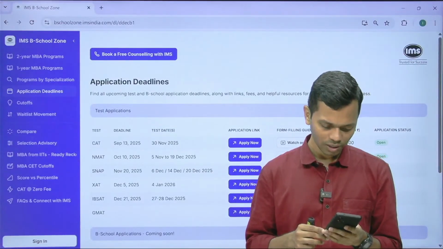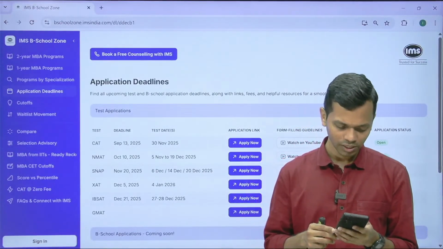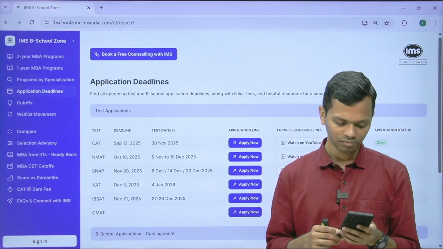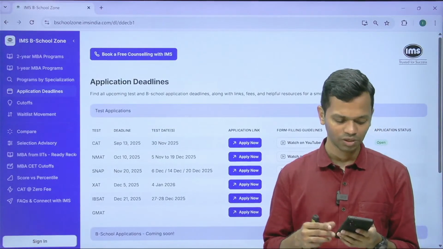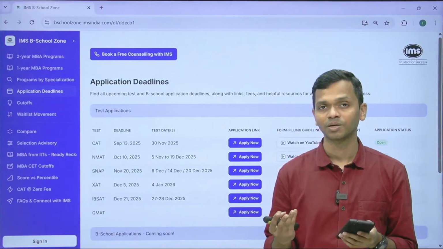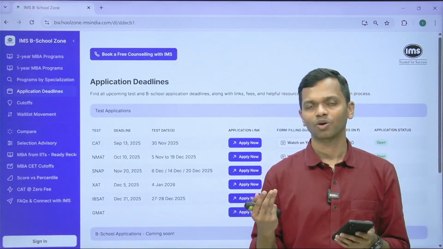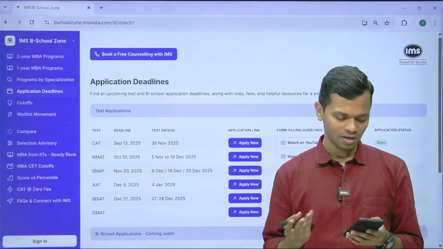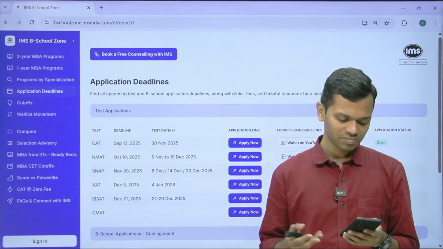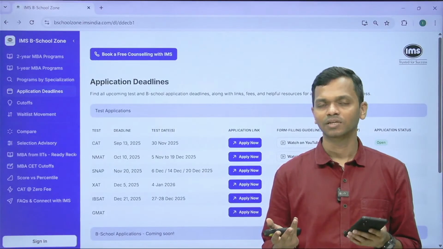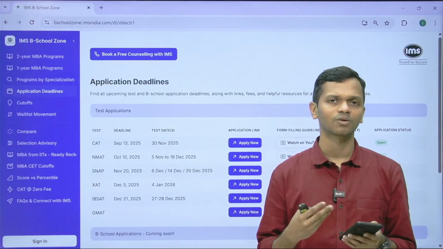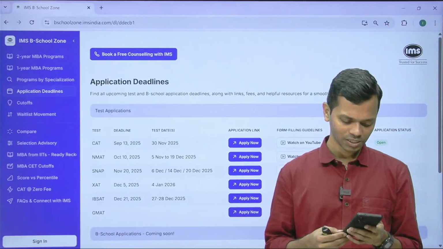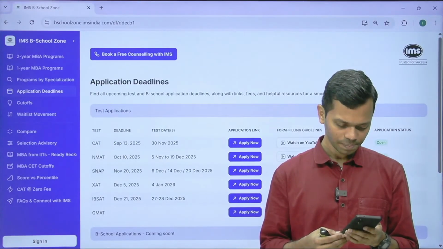Currently in IMS online prep, 82, 82, 69, BSc Agri, aiming for IIM PGP ABM. What CAT percentile will I get an interview call? Okay, so Nirmal, it depends a lot on the aspirant pool of a particular year. So what happened in one year may not be exactly relevant next year. Having said that, 95 plus should be the best thing that you can target. At a lower percentile also you might get a call, but I would say to be safe, 95 plus.